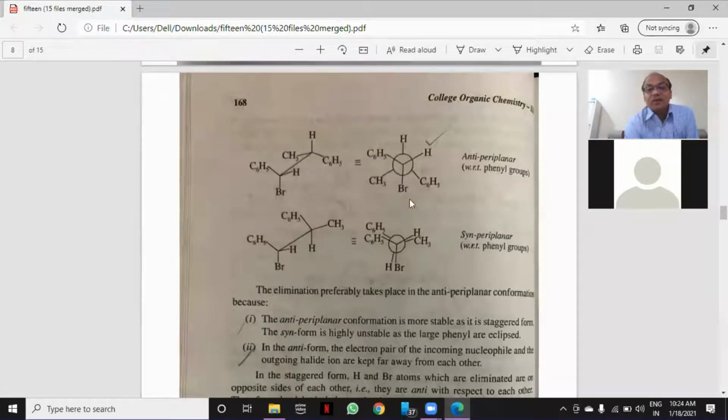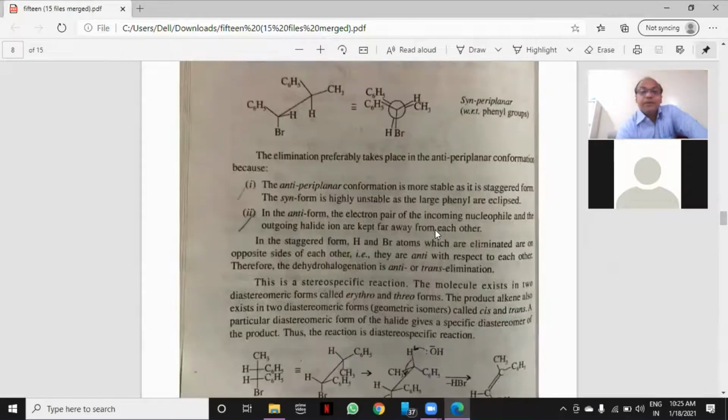Now, this anti conformation is called staggered Newman projection formula, and this is called eclipsed conformation. Eclipse means both the groups are very close to each other and they overlap each other. In case of staggered, all the groups are away from each other. There is no steric interaction between the atoms. But in eclipsed conformation or syn periplanar conformation, where groups are on the same side, there is a possibility of interaction between the two groups. This is the difference between anti-periplanar and syn periplanar structures or configurations.